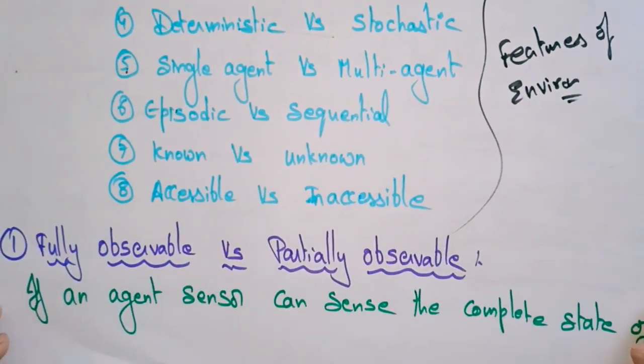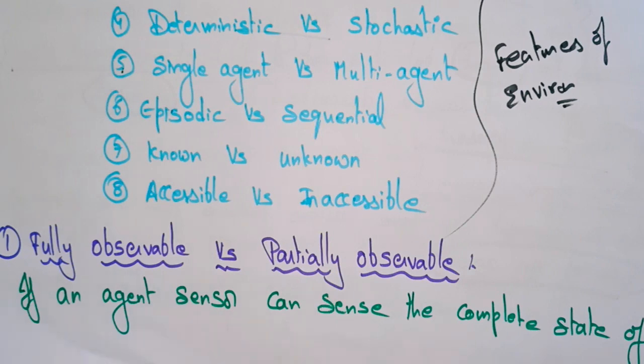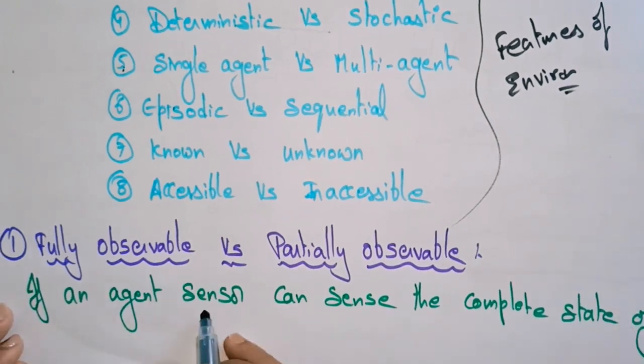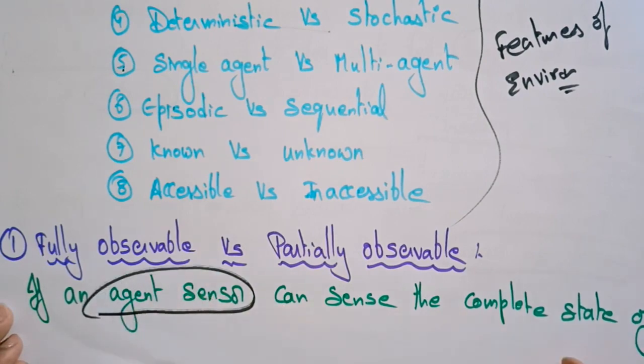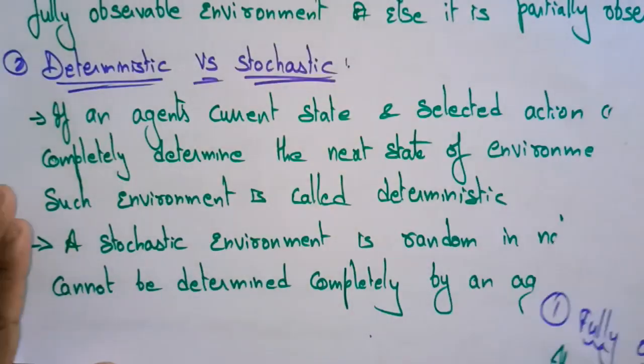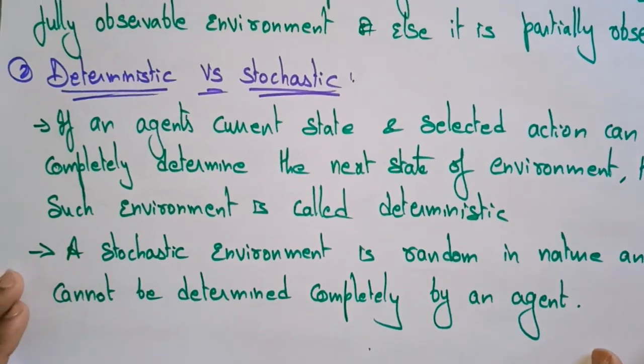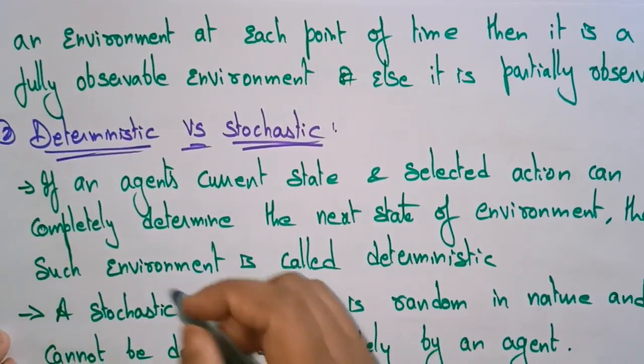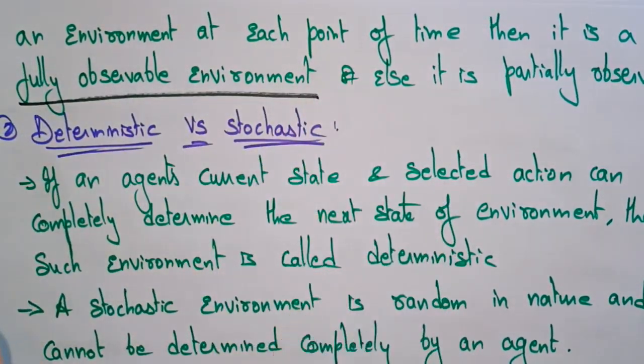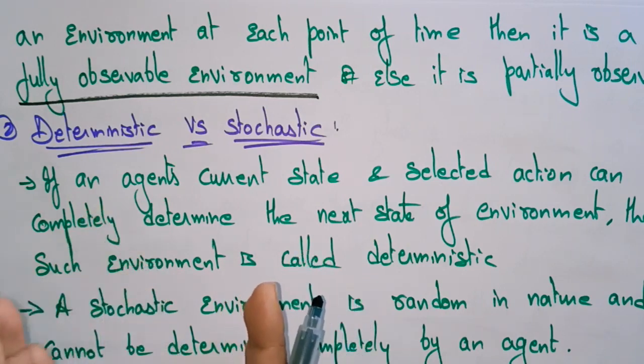So first I said it is fully observable versus partially observable. So what is fully observable and what is partially? If an agent sensor can sense the complete state of an environment at each point of time, then it is called a fully observable environment. Now, suppose you are taking an automatic self-driving car, so that is an agent.